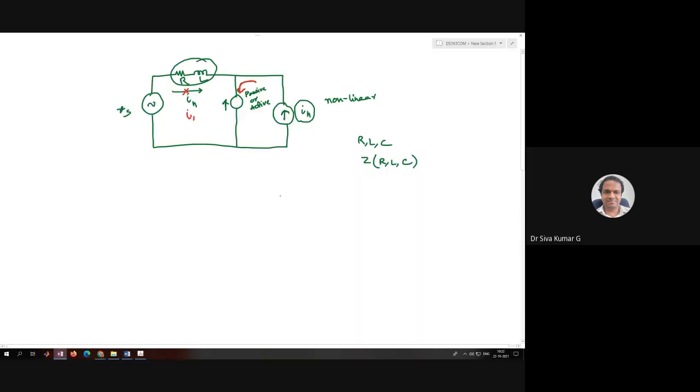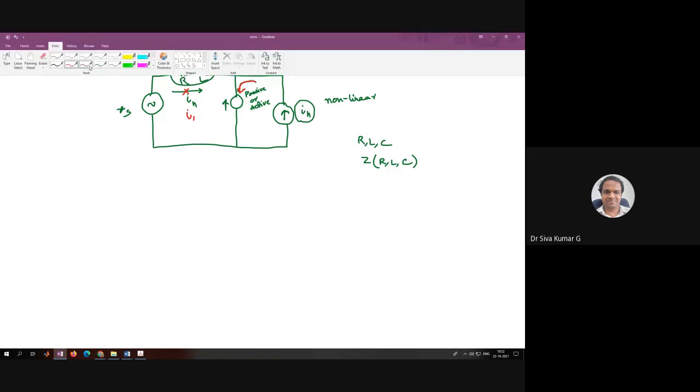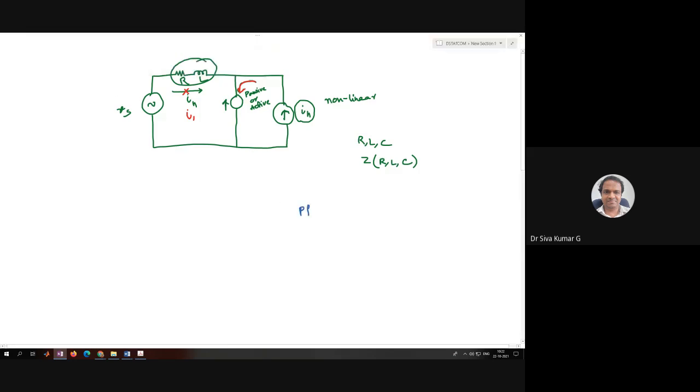Earlier, when you have the harmonics, the power factor is a scaling factor with respect to the THD of current and the THD of voltage, and this is our displacement power factor.